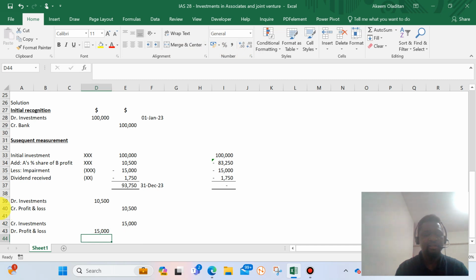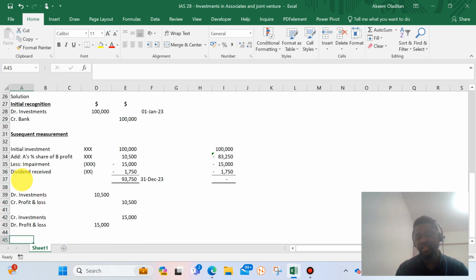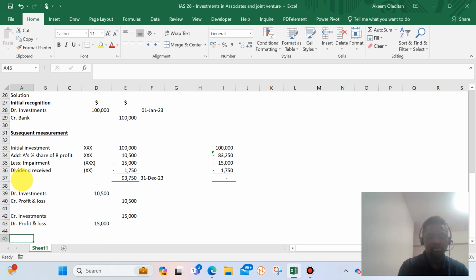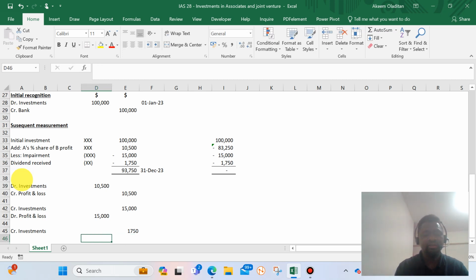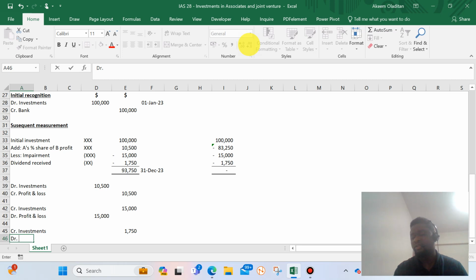The next thing is the dividend. The dividend is a bit different, though. We have credited investment with that value of 1,750. What account do we debit? Because we have also used it to adjust that investment, we need to debit an account. The account that we will be debiting is not profit and loss.